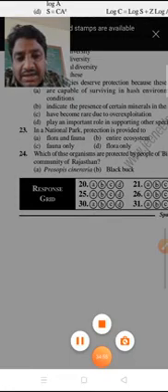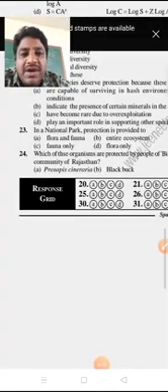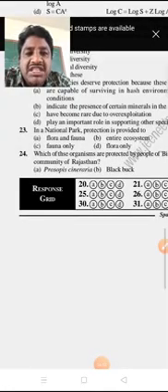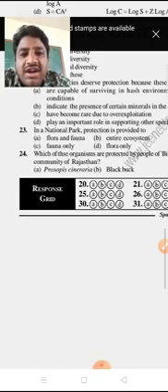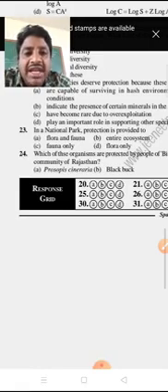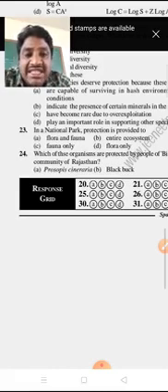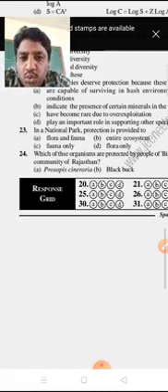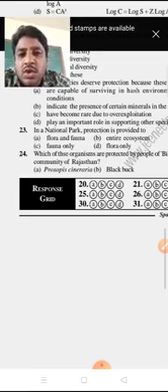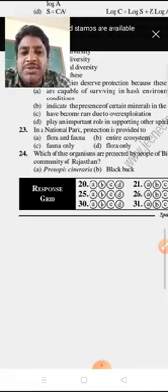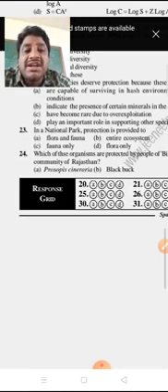In a national park, protection is provided to: flora and fauna, entire ecosystem, fauna only, or flora only. So what is a national park? Actually it is one of the in situ conservation methods. Biosphere reserves, national parks and wildlife sanctuaries are examples of in situ conservation methods. So a national park protects the entire ecosystem.